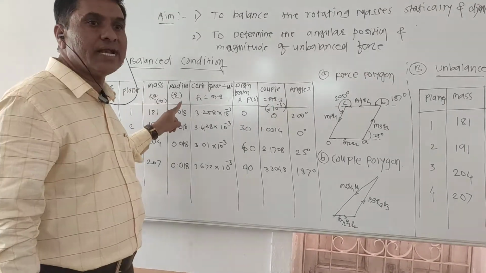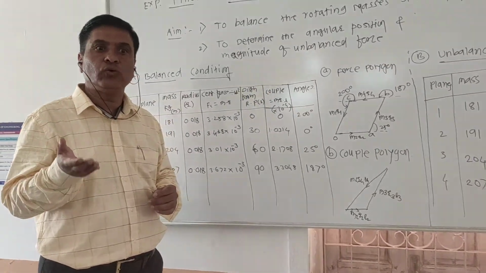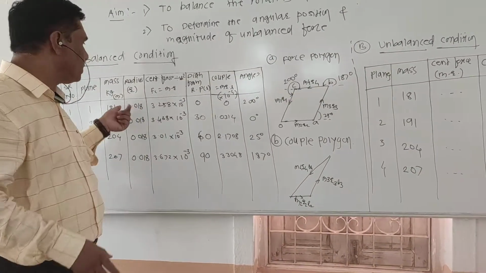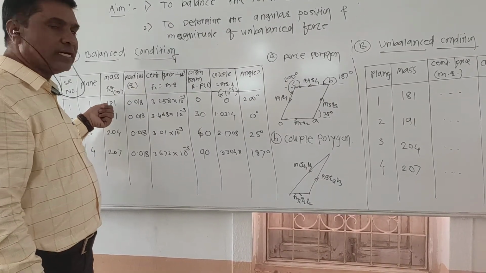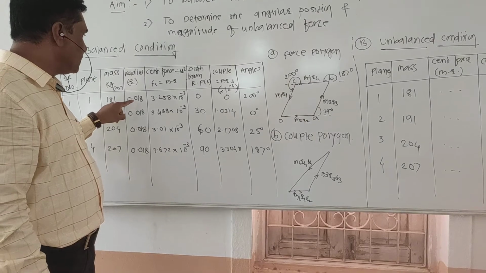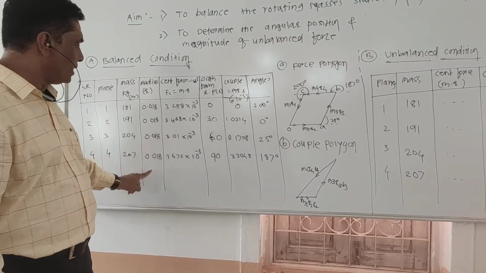And again there is the radius. Radius means the distance from the axis of rotation to the CG of the respective mass. So for all the masses the CG distance remains the same, that is 0.18. We have considered it the same here, so that's why I have written it as it is.